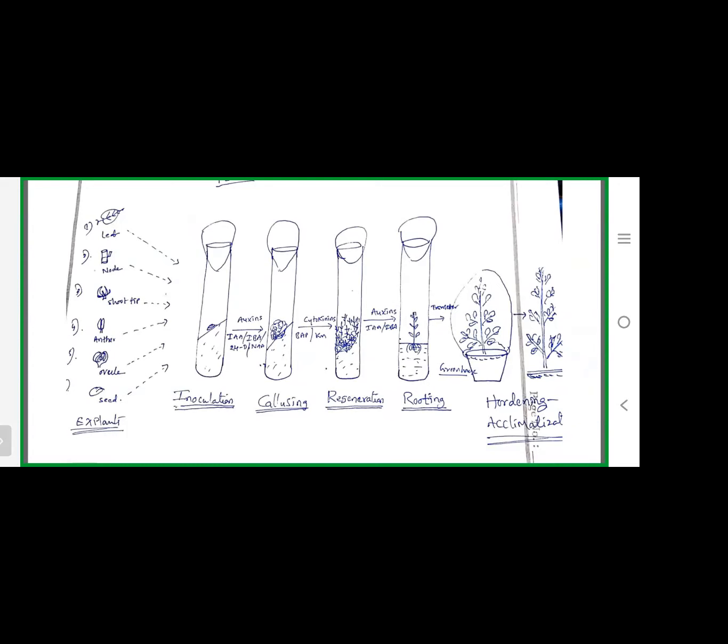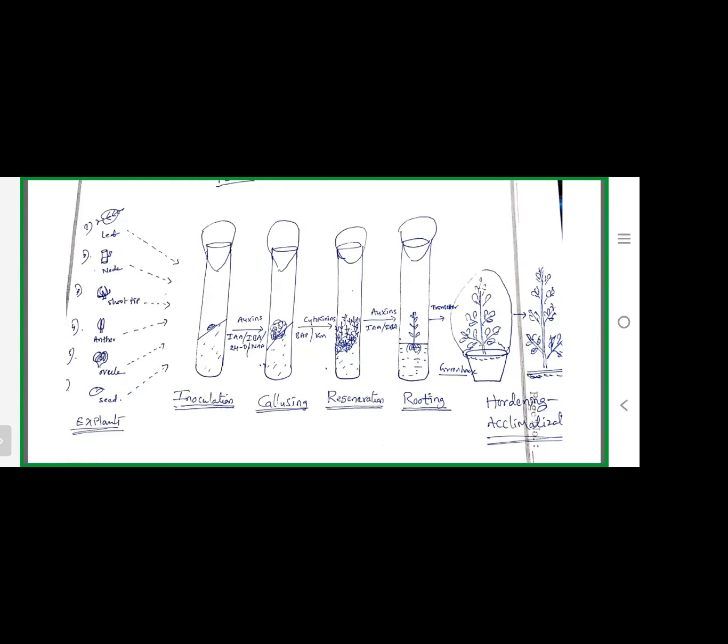Generally, this process is based on cellular totipotency. I have told you, cellular totipotency means each and every cell has the capacity to produce a new plant that is similar to its parent plant. By repeated cell division, cell elongation, and cell differentiation, these tissues are further regenerated into complete plants.